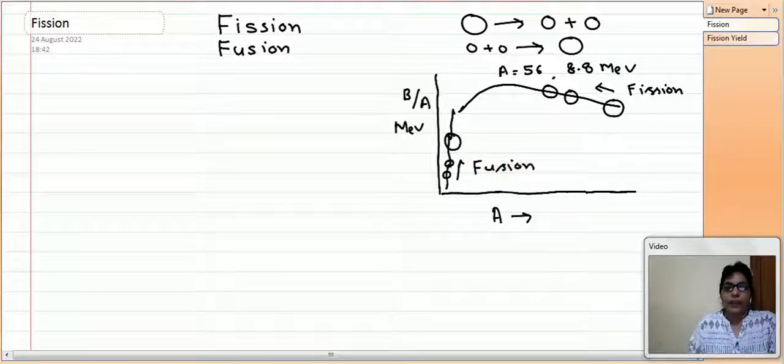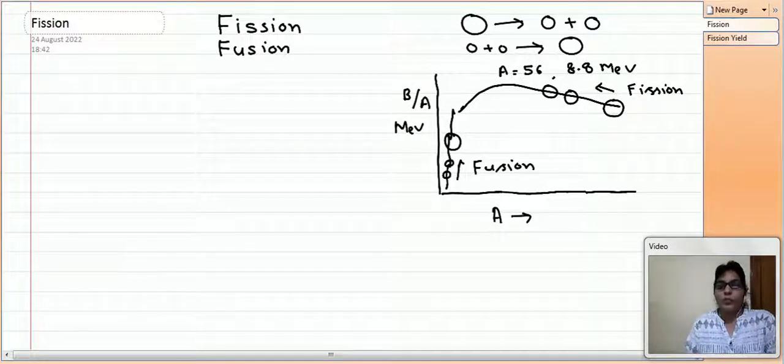Here we can see that these smaller nuclei individually have less stability, that is, a lower binding energy, but if they fuse together to give a bigger nucleus, then this bigger nucleus has more stability or more binding energy. Therefore, with the stability criteria, this fusion phenomenon may occur to give more stability to the nucleus. In a similar way, fission also gives more stability to the nucleus.